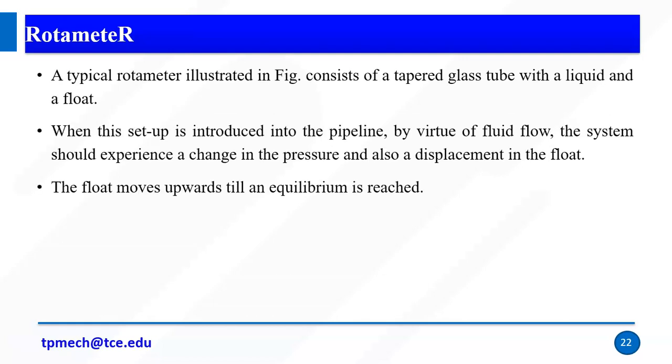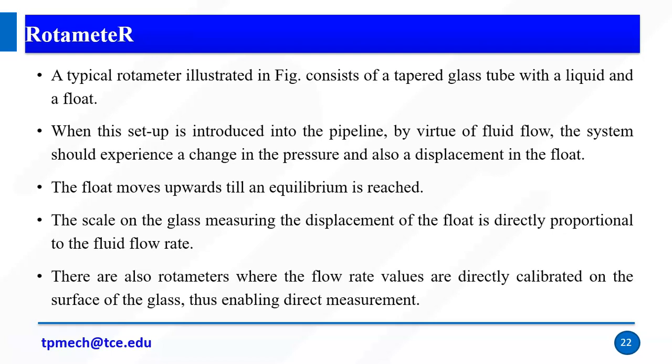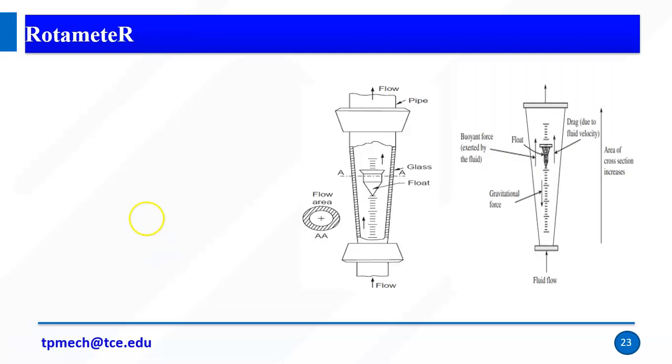A typical rotameter is shown in the figure. It consists of a tapered glass tube with liquid and a float. So this is what a rotameter is. It is a glass tube, and on the outer surface of the glass tube we have a calibrated scale. Inside the glass tube, we have a float.